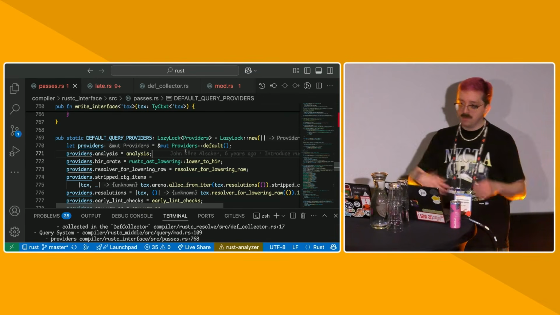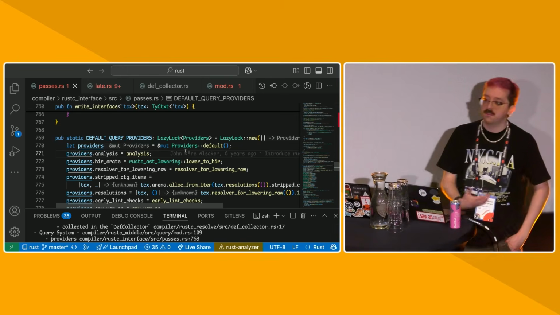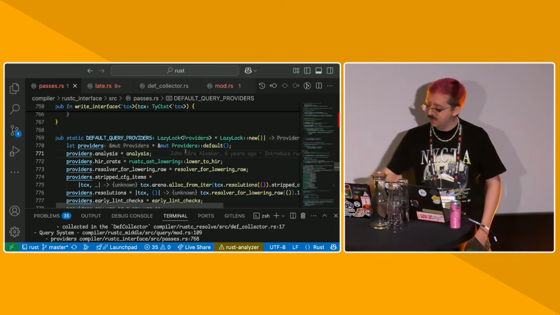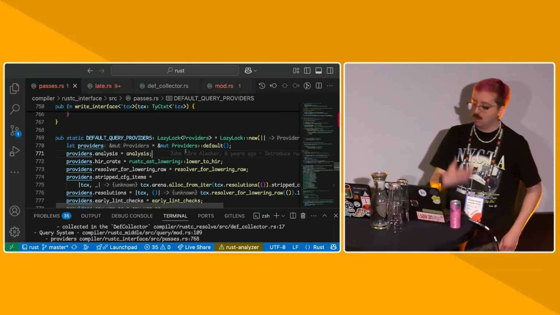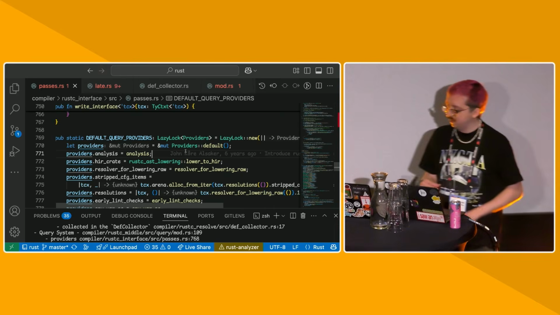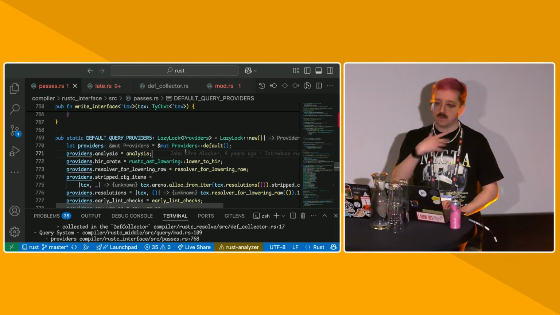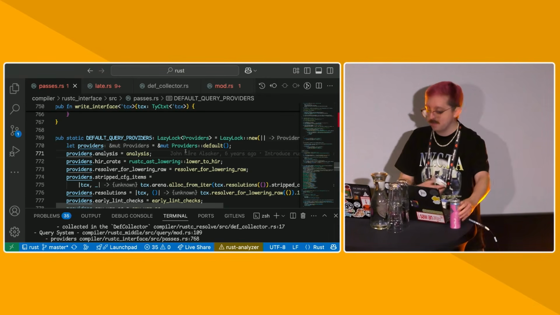And then whenever you invoke a query, if the query system determines that we actually need to recompute the query, for example, if it's the first time that we call a query for a key, or if we haven't cached it or something like that, it'll invoke the query provider. It will take the result from the query provider and hash it and do all this kind of stuff, and then it will store it. And if you call the query again, then it will usually just load the cached query information from memory.